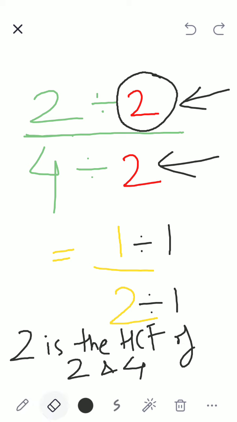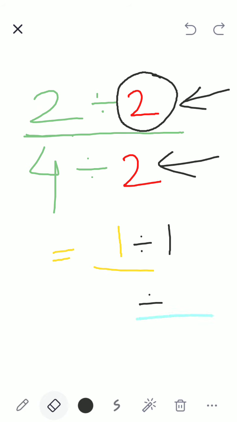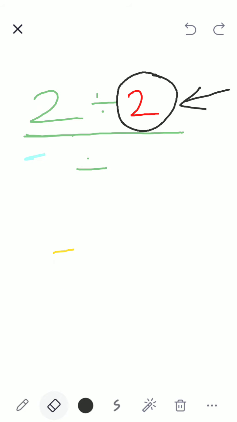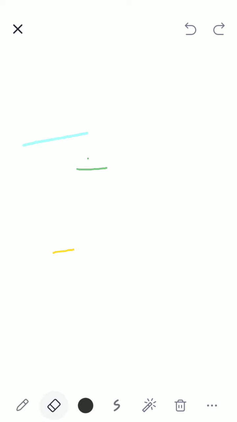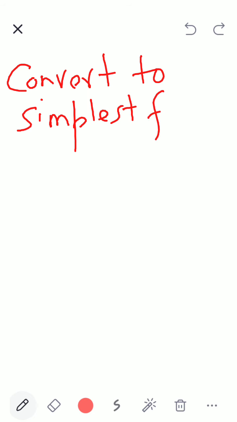Let's try one more. Okay. Now children, very simple. You all have to write the answer in the chat box privately. Okay. So the exercise is convert to simplest form. Here we go.